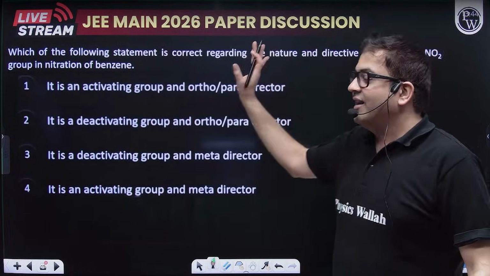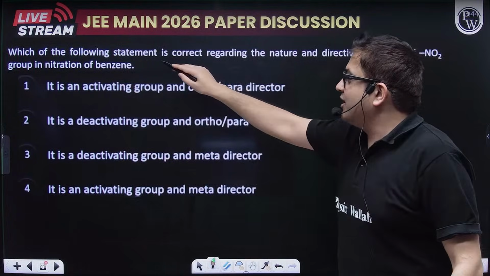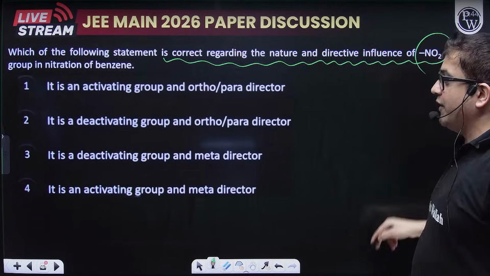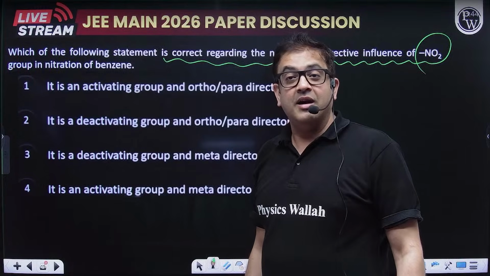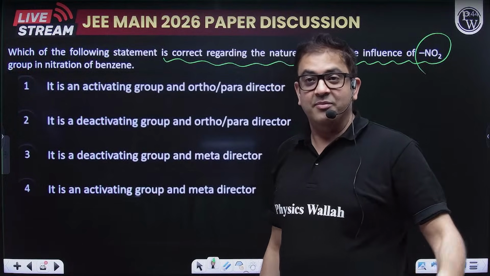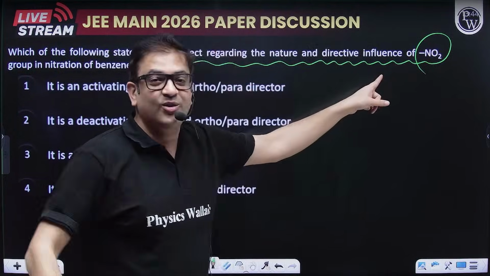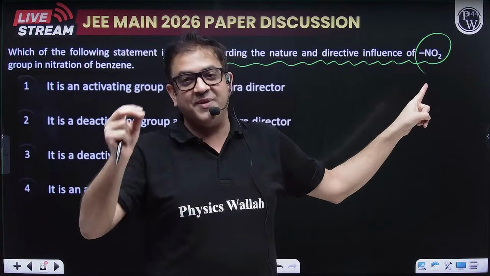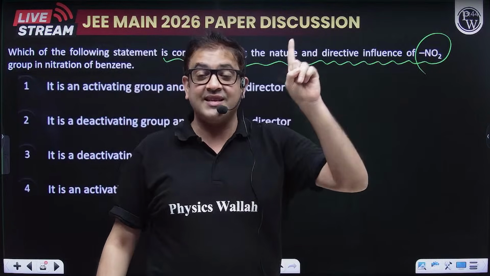Chalo. So coming to the next question, which of the following statements is correct regarding nature and directive influence of NO2? Now Karan, here you do not have to do anything. You can directly say NO2, sir. It is a minus R minus M group because of presence of vacant d orbital. So this is highly deactivating.